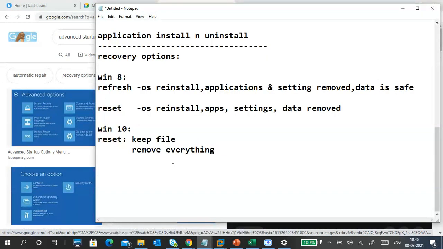If you want to see those recovery options, how do you get to them in Windows 10? Settings, then Update and Security, and then Recovery.